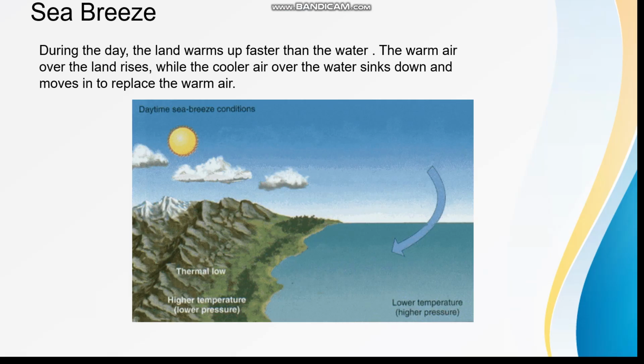Now you know that moving air is called wind and a gentle wind is called a breeze. But what is a sea breeze and a land breeze? Let's begin with sea breeze.